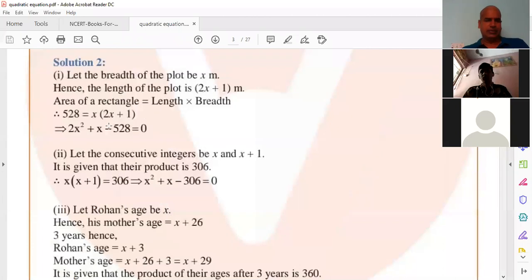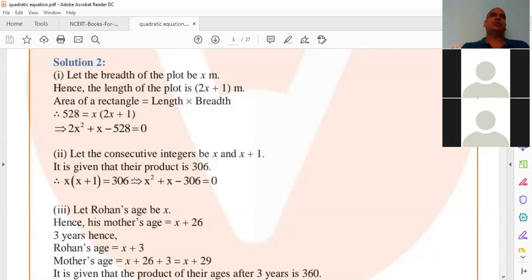See here. Let the two consecutive integers be X and X plus 1. It is given that their product is 306. Then X of X plus 1 is equal to 306. X of X plus 1 means you have to multiply X into X, X square, plus X into 1, X. Now transpose this 306 to LHS. Now it is in RHS. If you transpose, it becomes negative sign. So my equation is X square plus X minus 306 equals 0. This is the standard form of a quadratic equation.